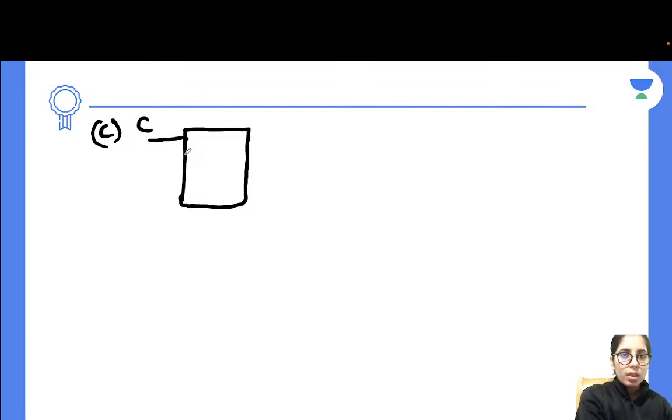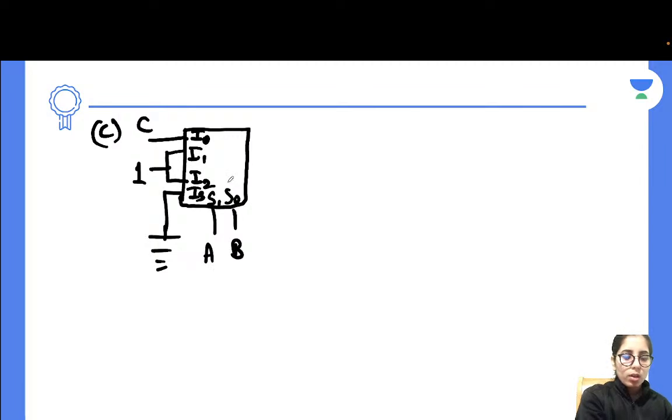This is going to be C. This is going to be your 1 as a value given there, and then it is grounded, okay? See how they have given you the different options. So I0, I1, I2, I3, S1, S0, and this is going to be A and B. That's what you will have. This is a 4x1 multiplexer, and this is your F. So in this case, what will happen?